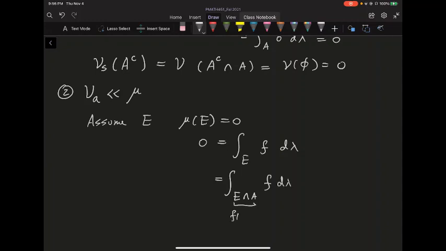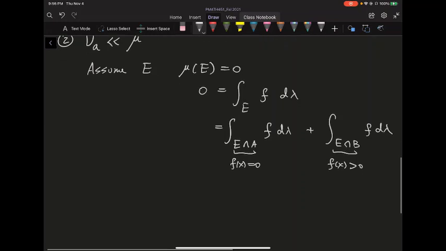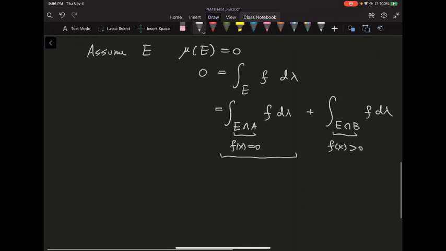So on here, f of x is actually equal to 0. And I can break it into the second part where E intersect B of f d lambda, that part is when f of x is strictly greater than 0. So I can break it into two parts. The first part, there's nothing much to say because f of x is equal to 0 on the set. You're integrating a 0 function, so that's going to be equal to 0.